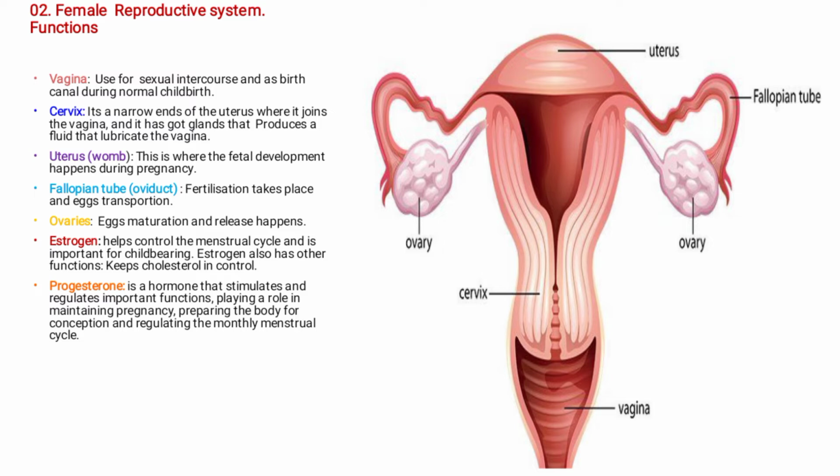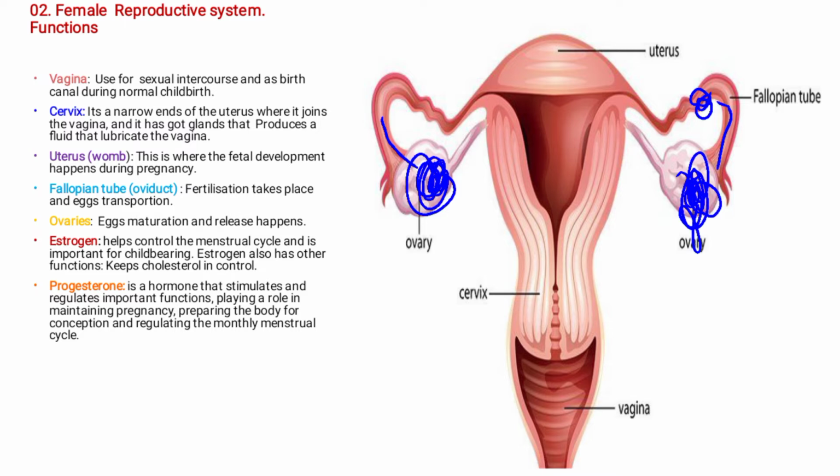Okay. Then we have got also what we call the ovaries. On the ovaries, these two ovaries might release the eggs. That's why the eggs are produced. On the ovaries, egg maturation and release happen. So once the eggs are released, they are passing through the fallopian tube. The egg might meet a sperm, maybe somewhere here, and this egg might be fertilized.